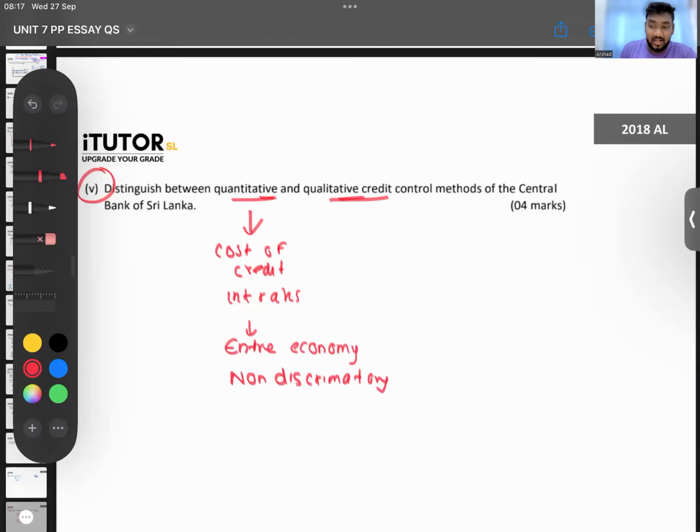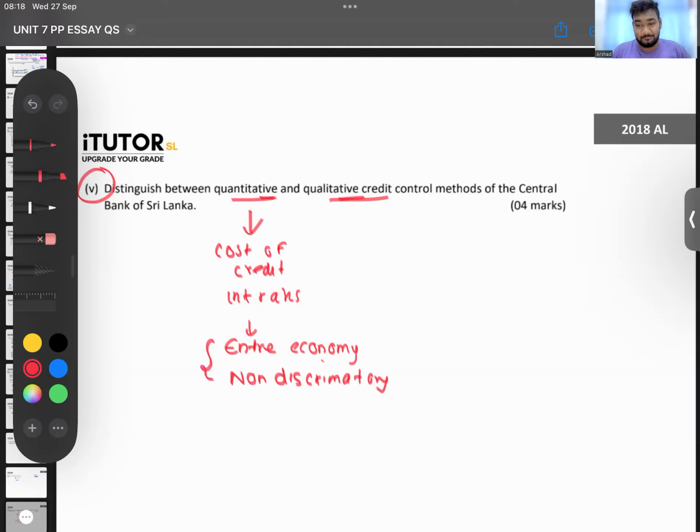What does that mean? Now, in a qualitative one, Lamai, you can discriminate. What is discrimination? Not this gender-based discrimination. The central bank can say, look here, don't give loans for the agricultural sector. That is discrimination, right? Don't give loans to, let's say, the importers. Those fellows are importing more, don't give loans for them. That's what you call discriminate. So it affects only one person, other person is not affected. But with a quantitative, like standing deposit, standing lending facility rates, these open market operations, it affects the entire economy. In other words, you can say they are non-discriminatory.